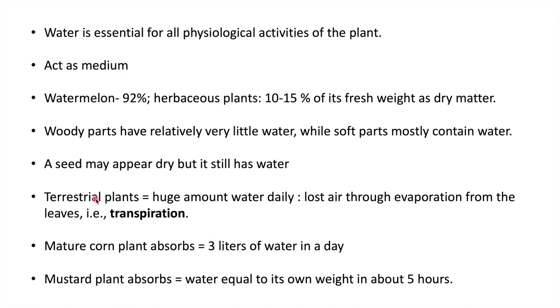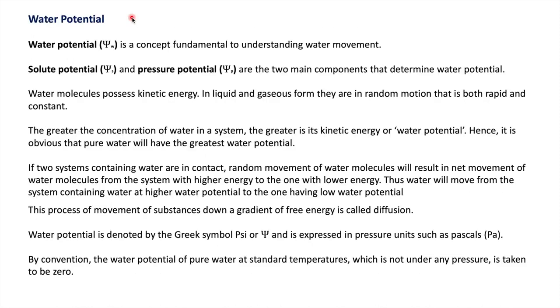Terrestrial plants absorb a huge amount of water from the ground and they release this water from their leaves by evaporation, and this process is called transpiration. A mature corn plant absorbs 3 liters of water in a day, and a mustard plant absorbs water equal to its own weight in 5 hours. So if you want to know about the relation between water and plant, you must know about water potential.